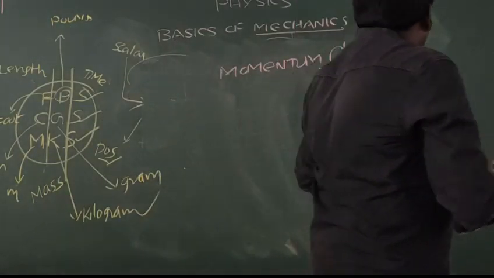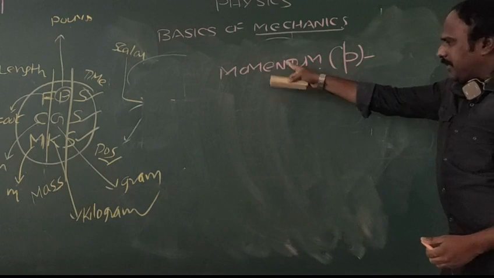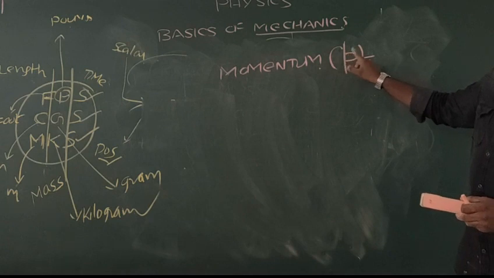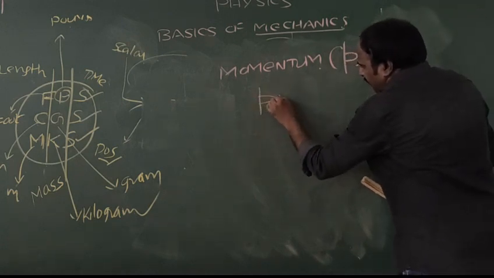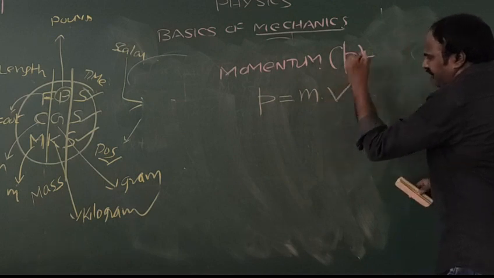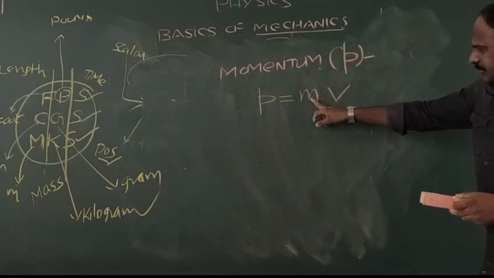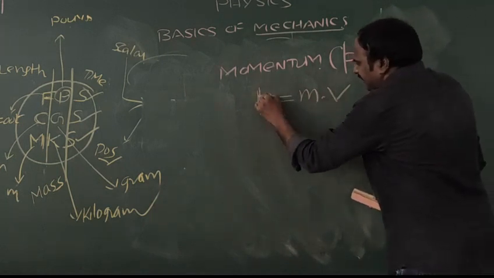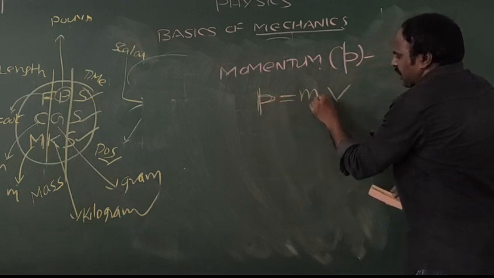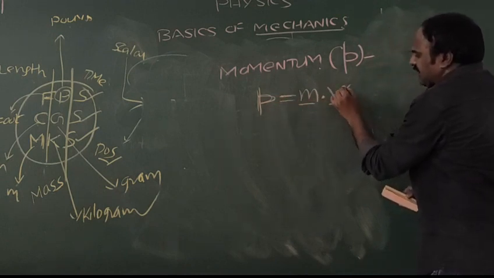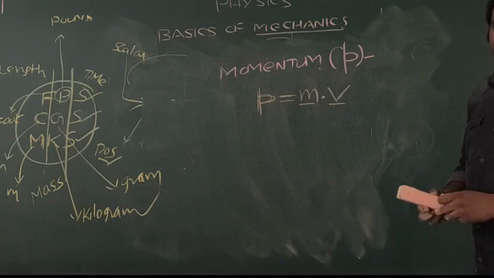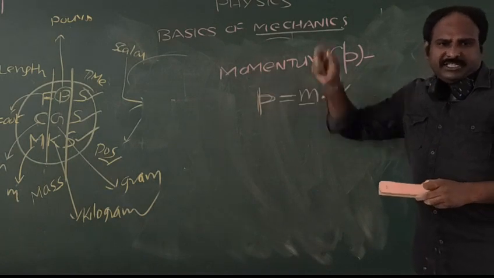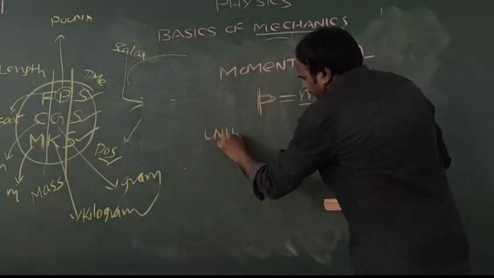Whenever you hear the word momentum, you should indicate it with a small letter p, where p is equal to m into v. M indicates mass, V indicates velocity. So, how can we define momentum? Momentum is the product of mass and velocity of a body.